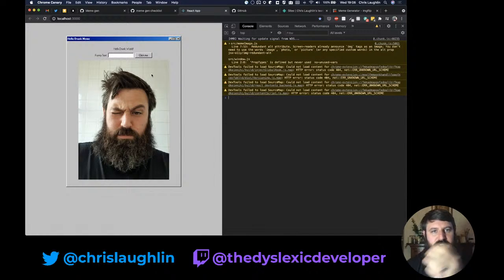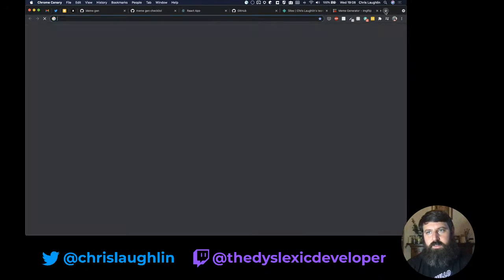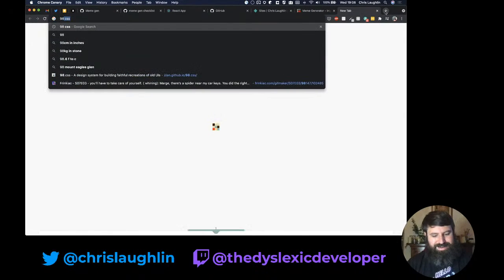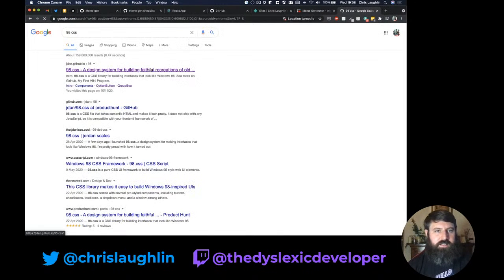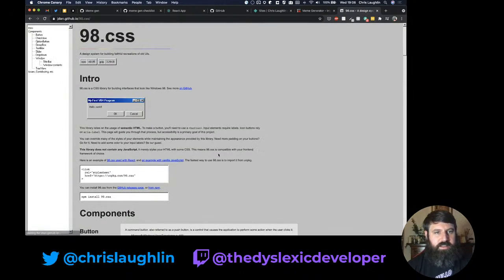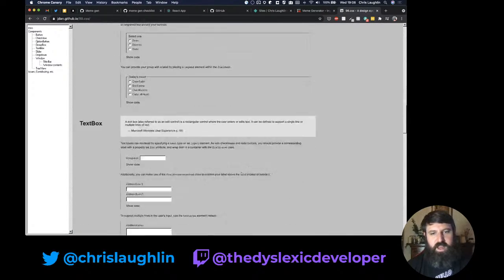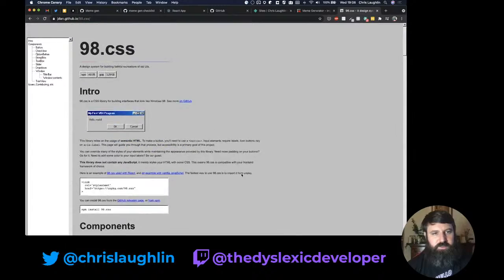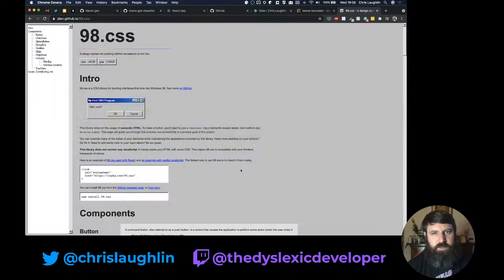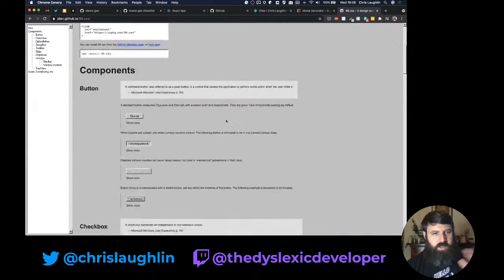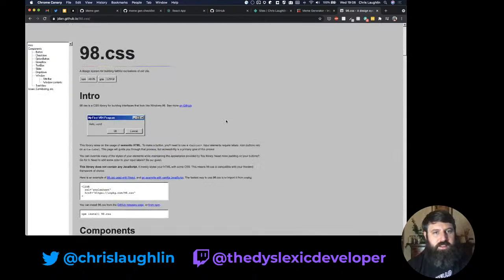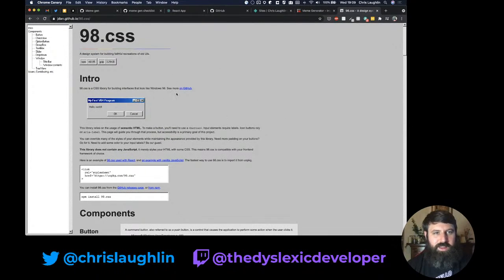I've already scaffolded out a very basic UI. This is lovingly using 98.css, a CSS library that gives you this nice Windows 98 style CSS. Just let me double check everything's streaming okay. Yep, we are. I used it in the last stream, and I'm just obsessed with it. It's going to be a recurring theme across everything that I do, but there's no harm in that.